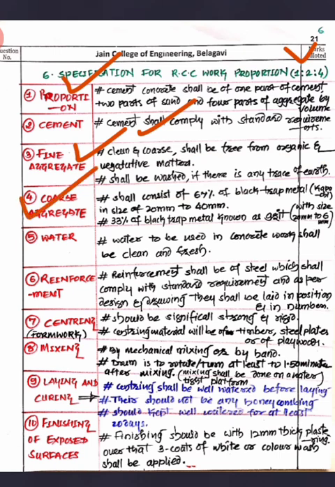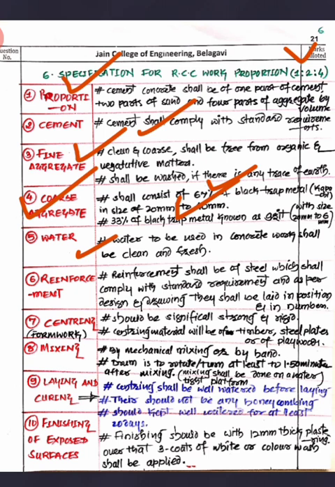Then coarse aggregate, see, of whatever coarse aggregate you are using, out of the 100%, 67% should be of size 20 mm to 40 mm, and the remaining 33% of coarse aggregate should be of size 20 mm to 6 mm. Means you are going to mix the jelly and grit, right? The size 20 mm to 6 mm we call grit, and the size more than 20 mm we call jelly or kapachi. So you have to keep in mind these words, kapachi and grit, right? Then water, as previously we know, should be drinkable water, clean and fresh.